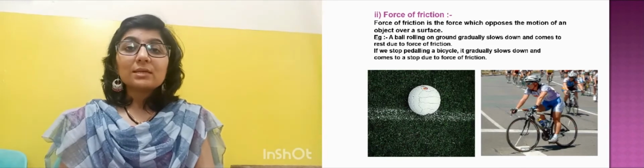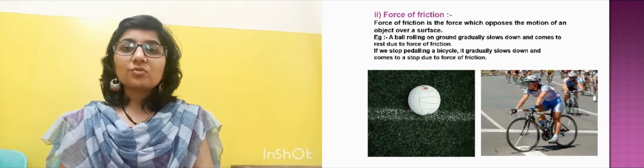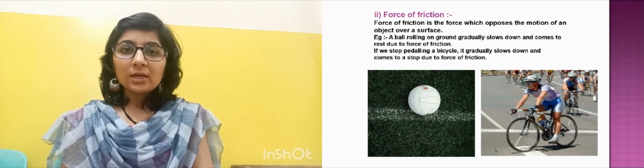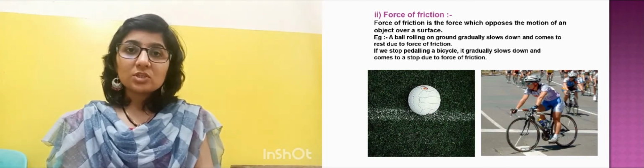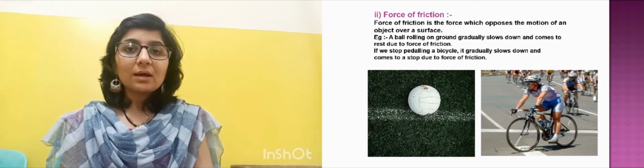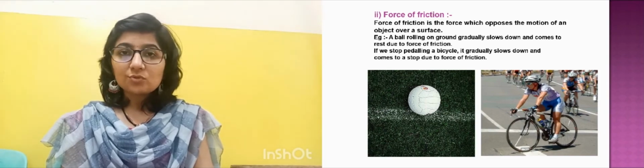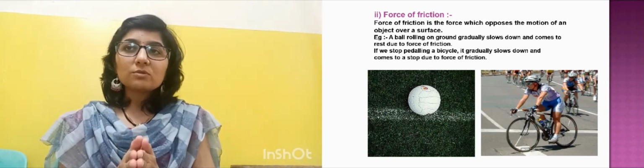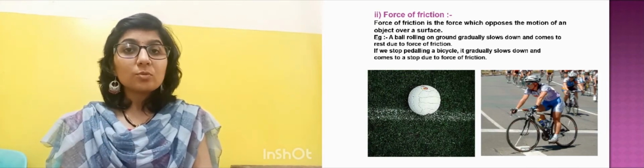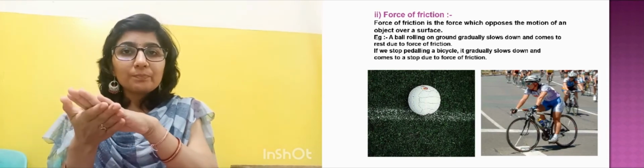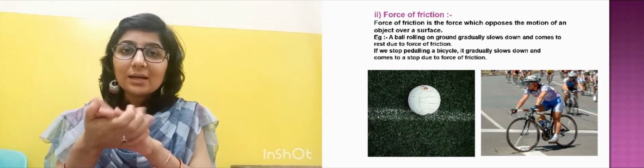Okay, then next is force of friction. What is force of friction? It is a force which opposes the motion of an object. For example, a ball, if you roll the ball, it stops after some time, right? So there is force of friction. You have a separate lesson on friction next, then we will learn it in detail. So for now you can just keep in mind that force of friction is a force which will oppose the motion of an object. For example, a ball rolling on the ground will stop after some time. Why does it stop? The ground is trying to stop it. What is the ground doing? It is applying force on the ball so that the ball stops, so that is force of friction.